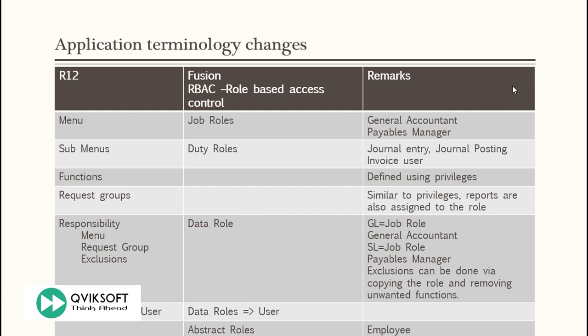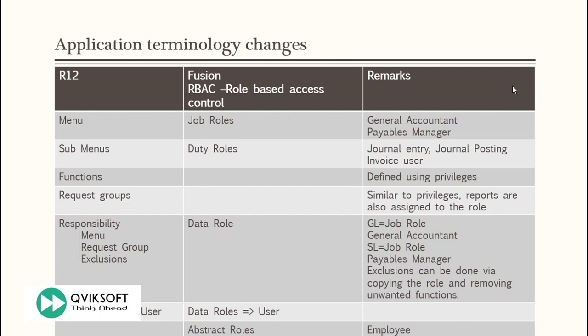We used to have responsibility and then we assign a menu to responsibility request group to see which reports a user can submit. And then we also used to define some exclusion rules where we say this function you cannot access, this particular menu, this particular responsibility cannot access. But now in Fusion, all that is different. In Fusion, we define a job role, assign the duties to the role, and then you define what privileges that user can do or cannot do.